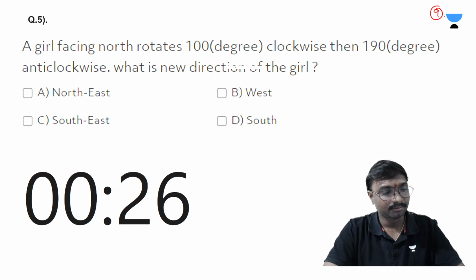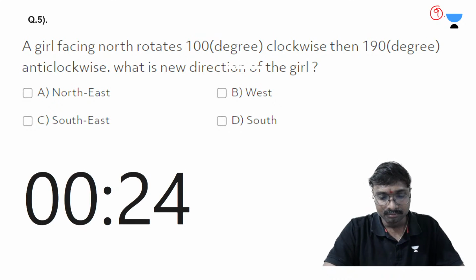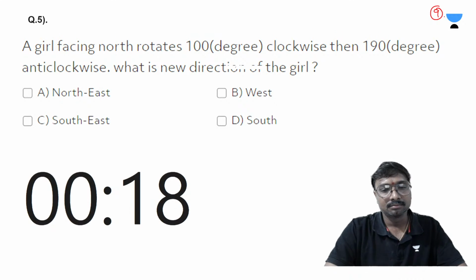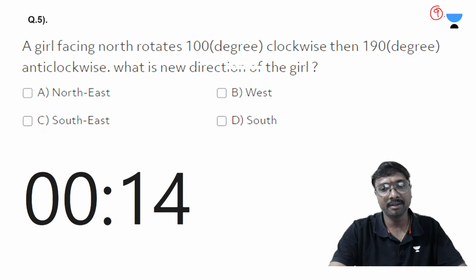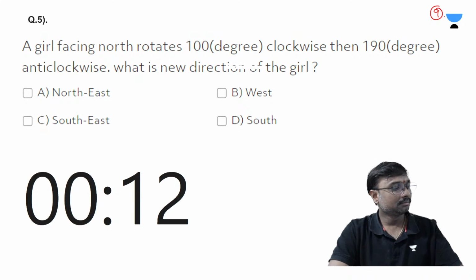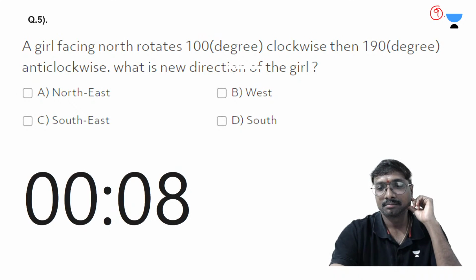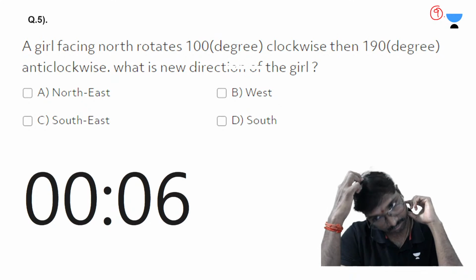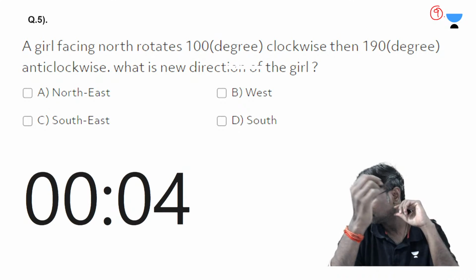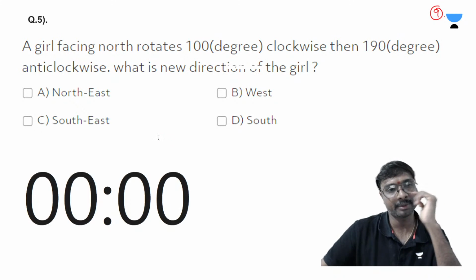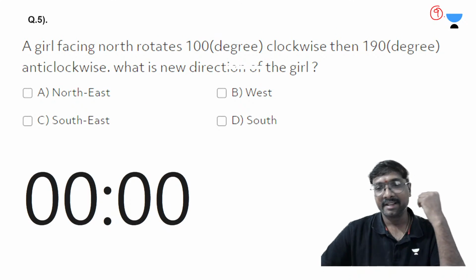D. Pulkit said D. Karan said B. I also said B. Right, okay. Which one is correct?